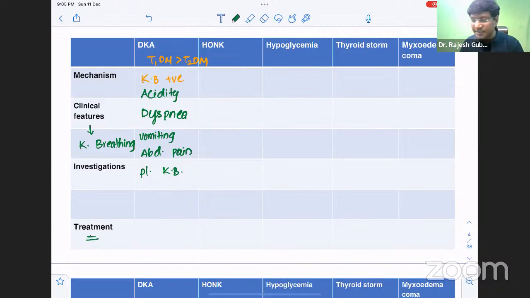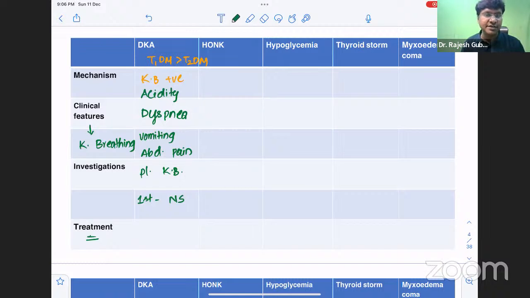Now coming to the treatment in case of diabetic ketoacidosis. What will be the first line treatment? The first line treatment will be IV fluids, that is, you need to give normal saline. In what way will this normal saline be useful? These patients are severely dehydrated because of profuse vomiting.